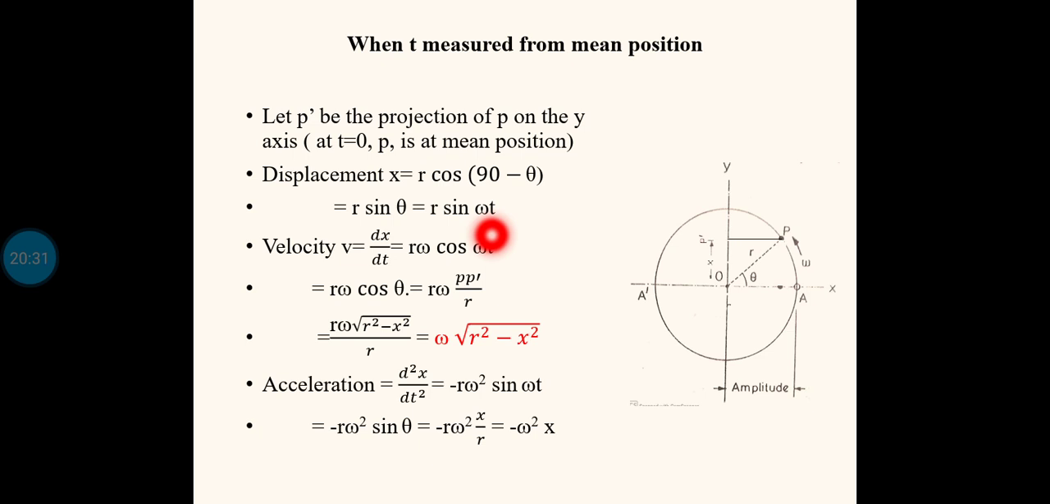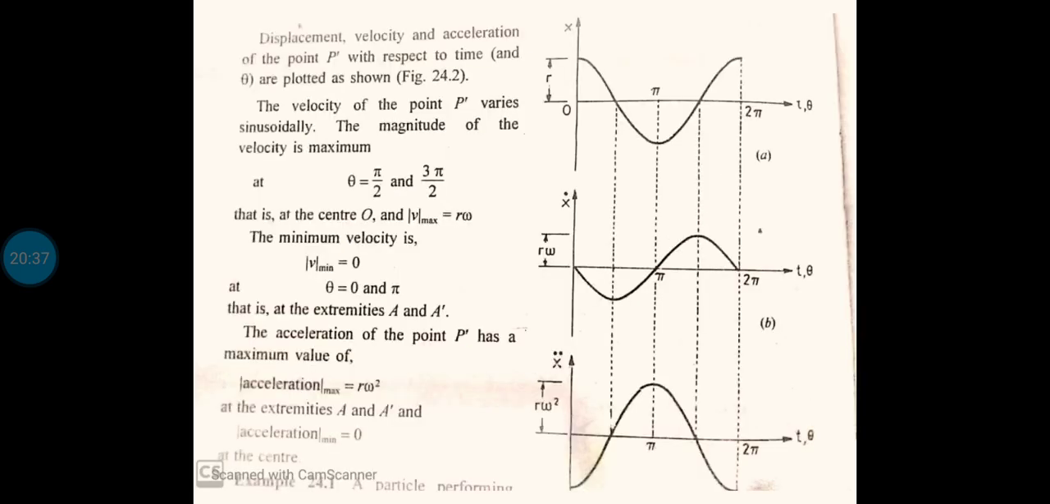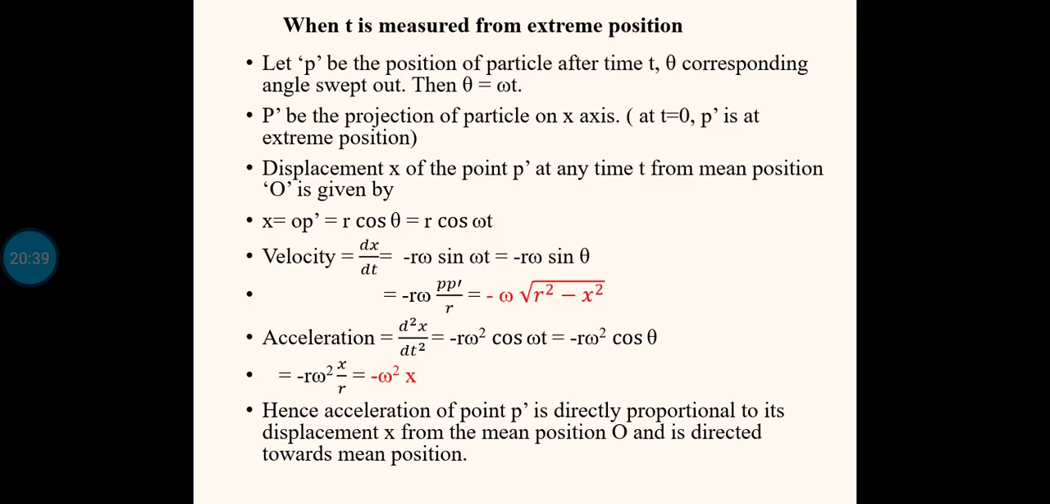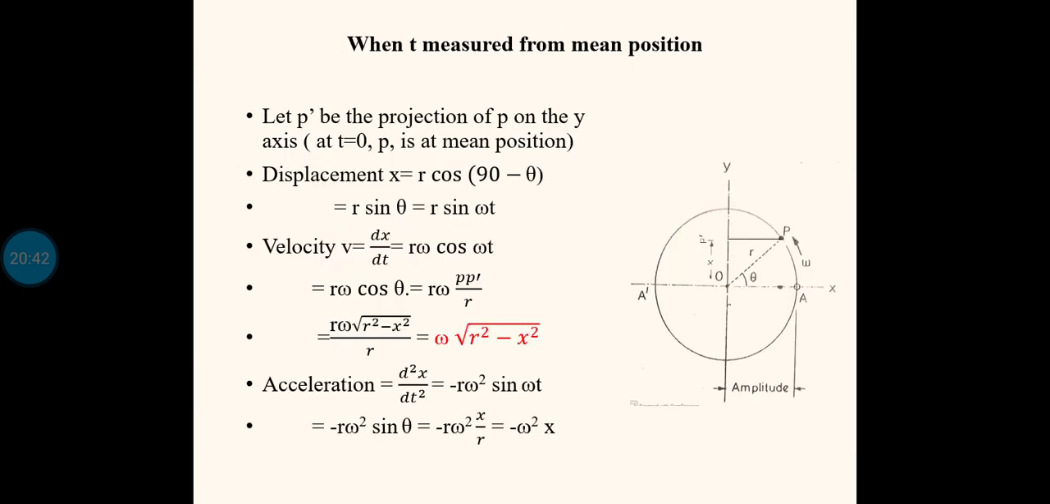In the earlier case, the equation for the displacement from the mean position was x is equal to r cos omega t. Here the only difference is that instead of r cos omega t, it is r sin omega t. The other equations, velocity and acceleration, you will get the same. The only difference is the displacement equation. If t is measured from the mean position, then the displacement is x equal to r sin omega t. When t is measured from the extreme position, the displacement was x equal to r cos omega t.